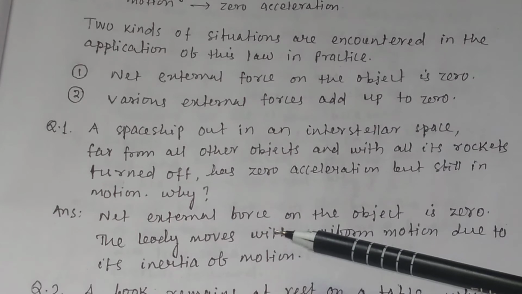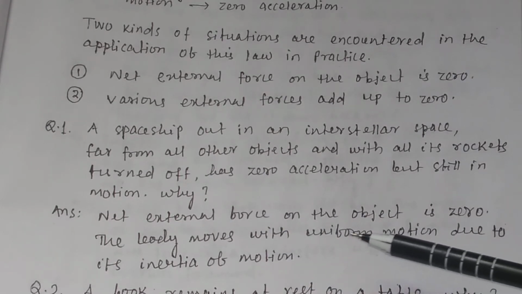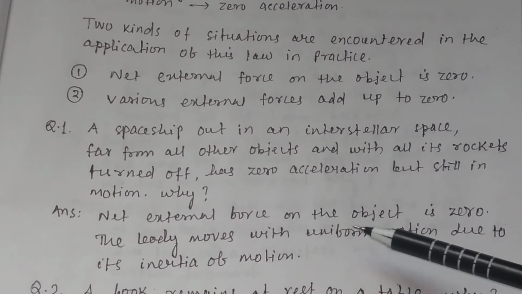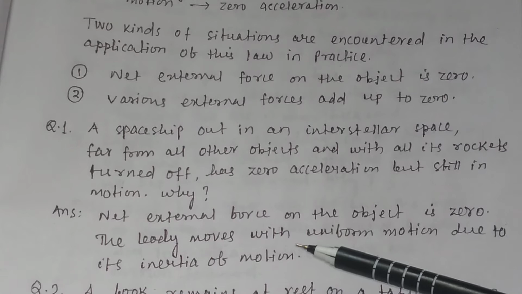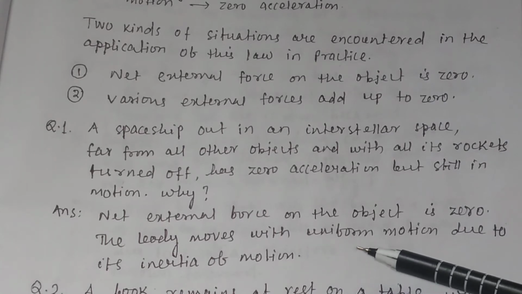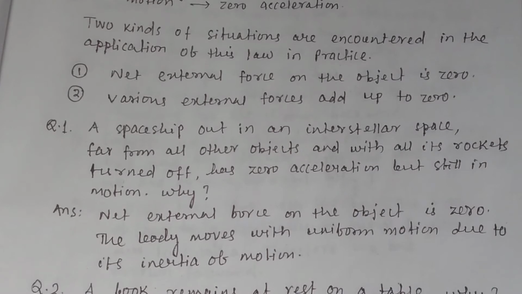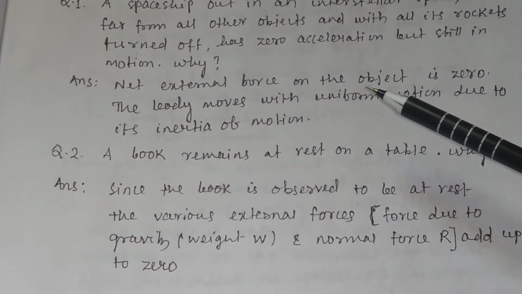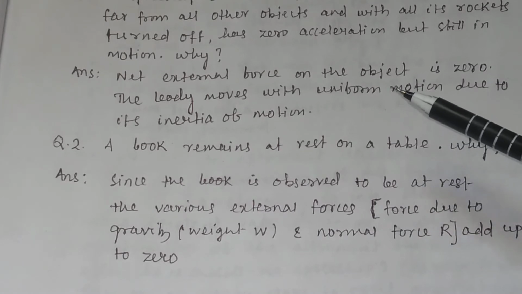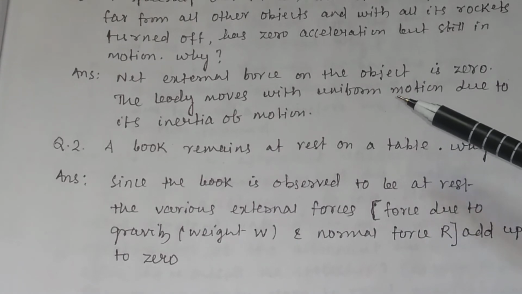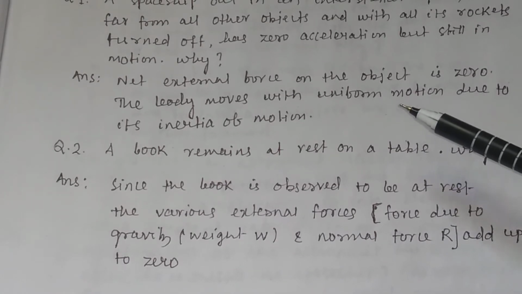Why? Because net external force on the object is 0. If the net external force acting on the body is equal to 0, the body also moves, but the body will move with uniform motion or uniform velocity due to its inertia of motion. So this is an example of uniform motion or the application of Newton's first law, in which the total external force on the object is 0.